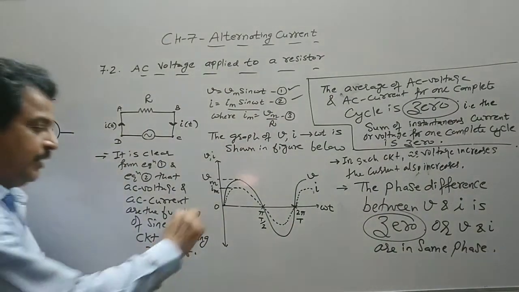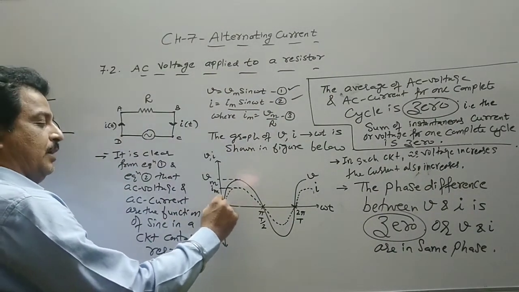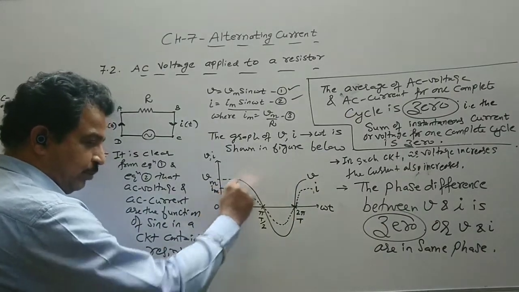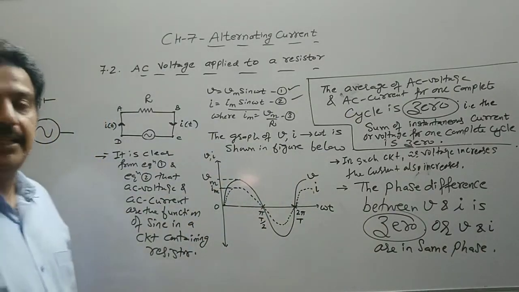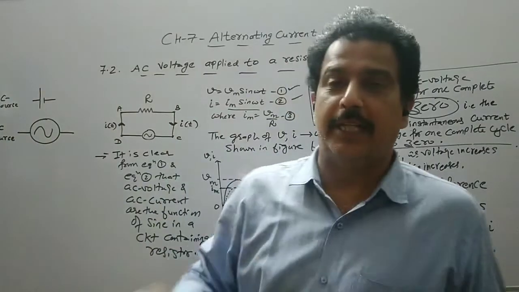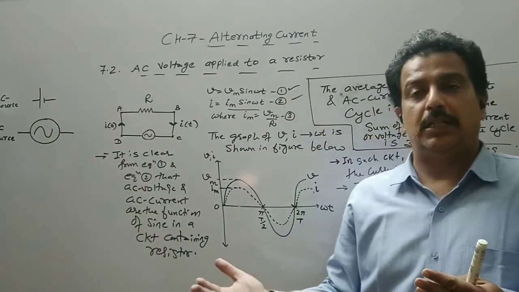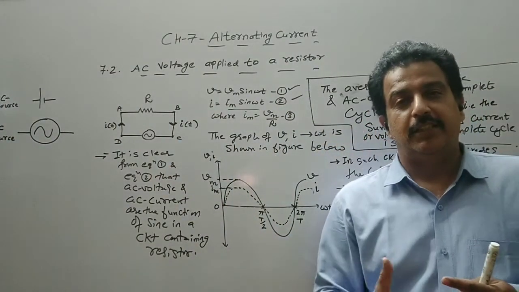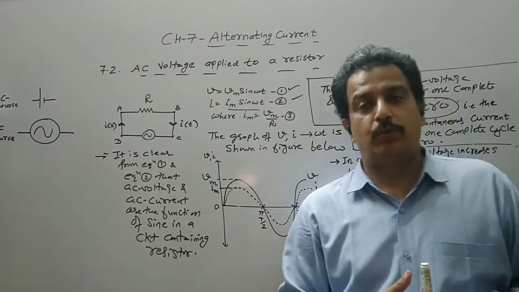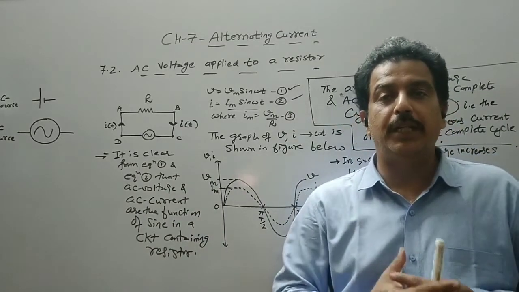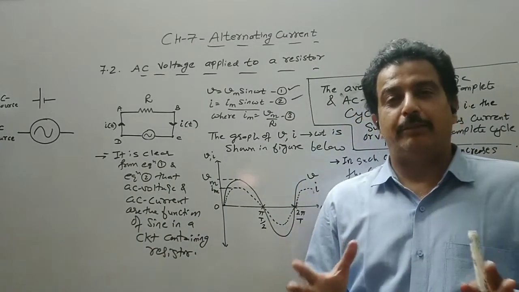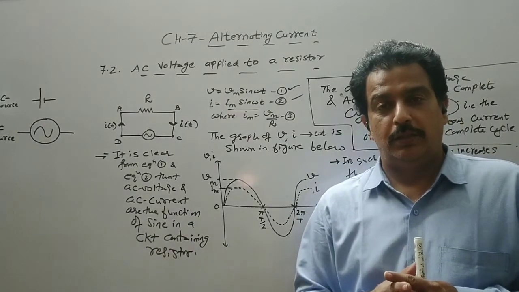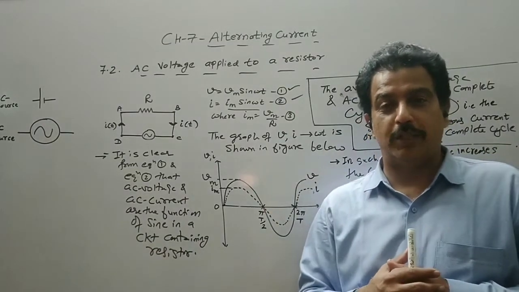If I divide this entire cycle into small instants and do the sum, that sum turns into an integration, and then also the average comes out to be 0. So for one complete cycle the average is 0. Now we will see the importance of this.